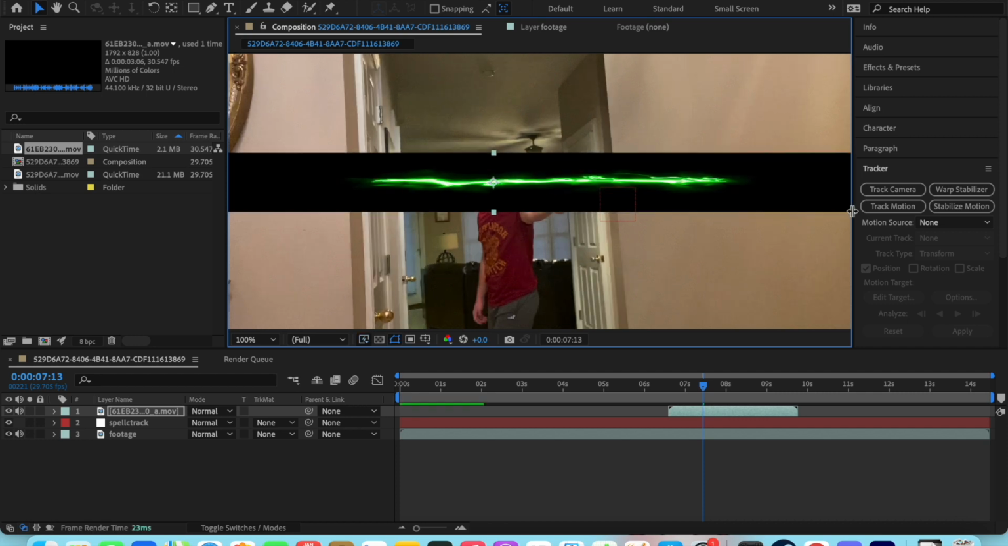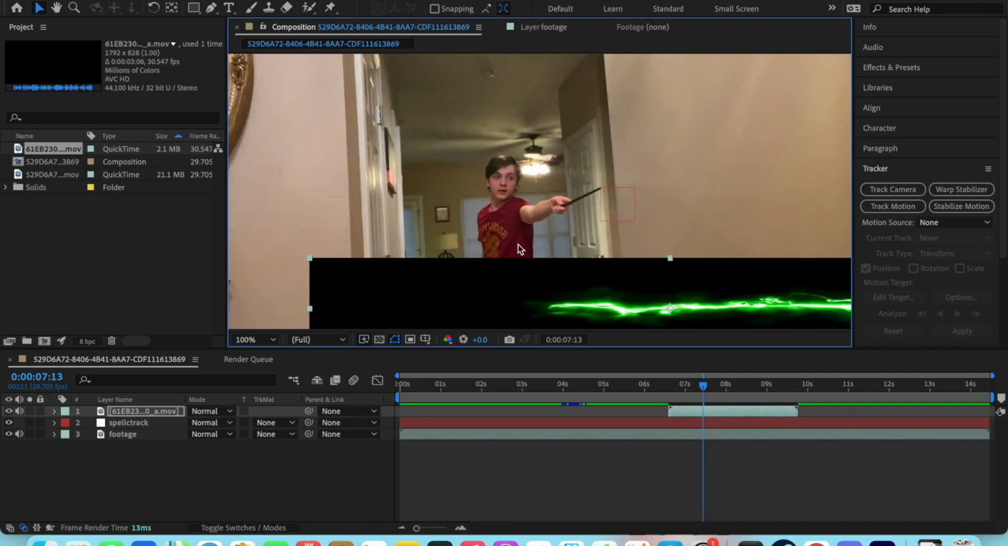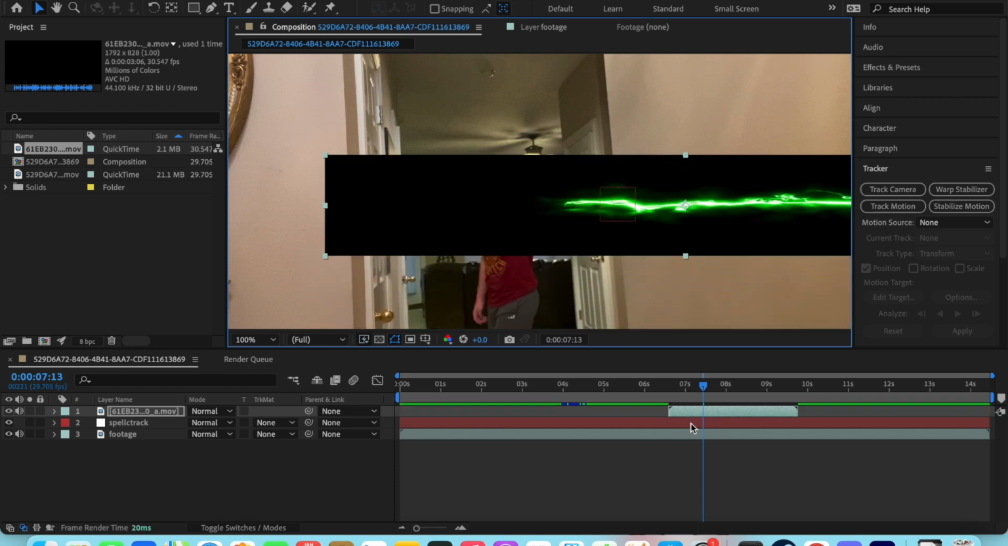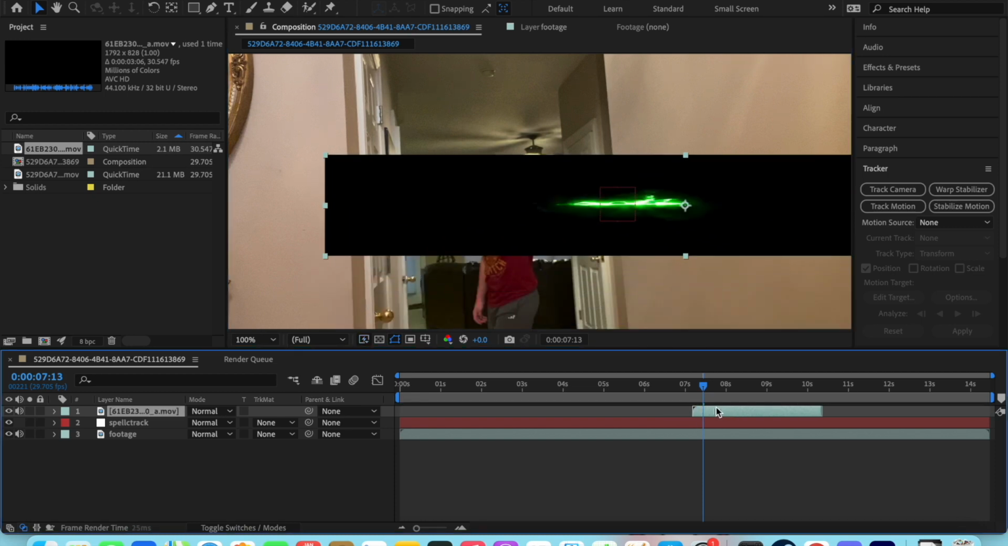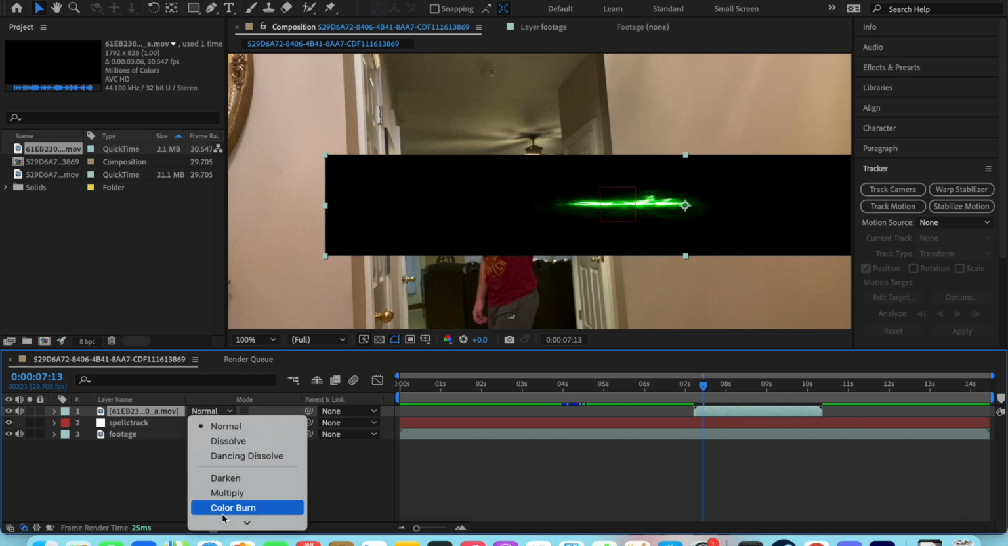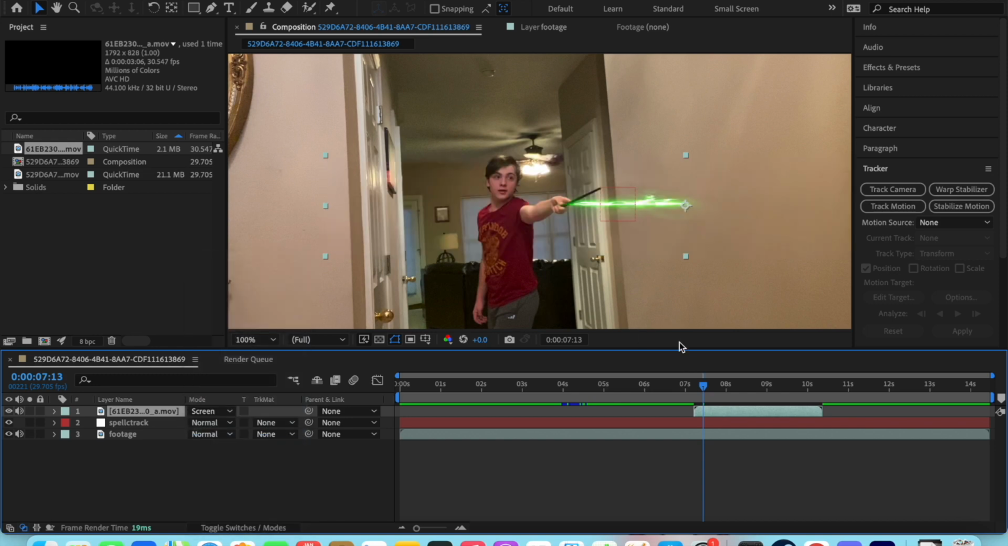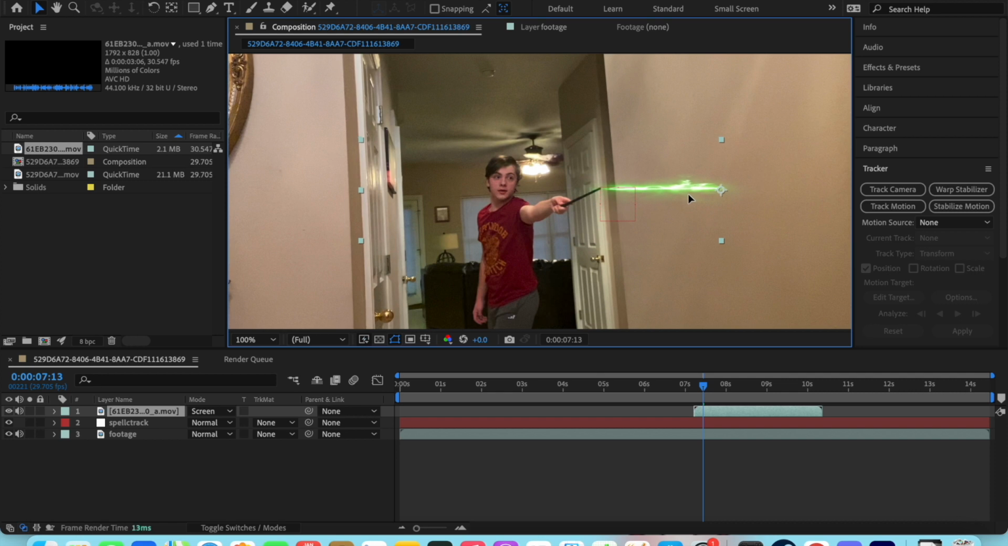I'm going to make mine kind of long. Kind of customize it like that. You want it to where it shoots out. Blending mode, screen. And it looks like it'll be shooting out from right about there.